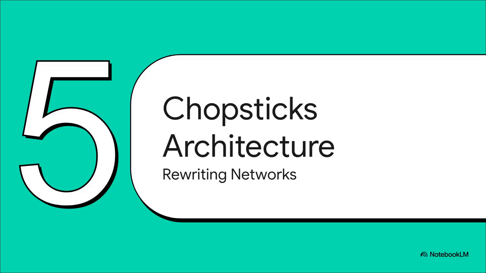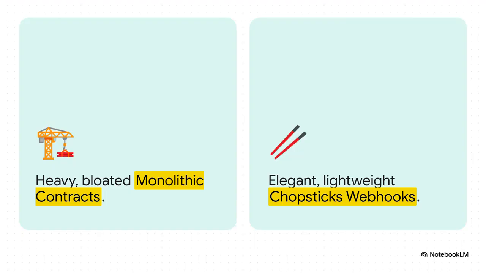Now, how do developers actually use this? Let's check out Section 5, the Chopsticks architecture. When trying to enforce digital rules, traditional developers usually built these heavy, monolithic smart contracts. Honestly, it's like building a $1 million hyper-complex robotic arm just to pick up a single piece of sushi. The Chopsticks architecture, like the X42 protocol, bypasses all that legacy bloat. It uses a beautifully straightforward chopsticks-tiled matrix approach. It's an elegant, lightweight webhook design, basically two simple sticks getting the exact same job done perfectly.